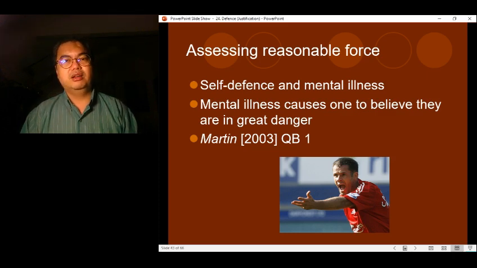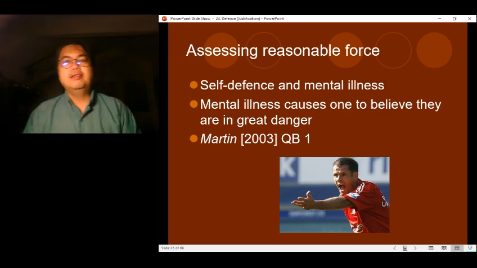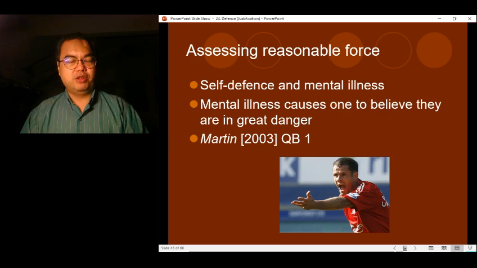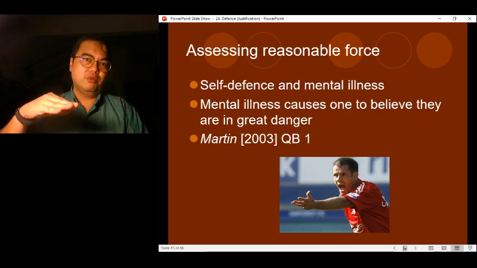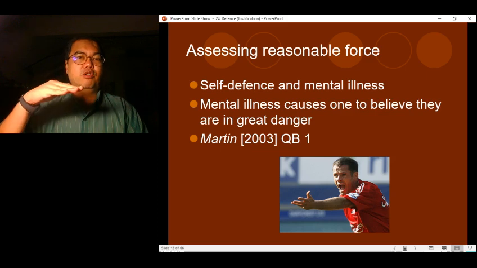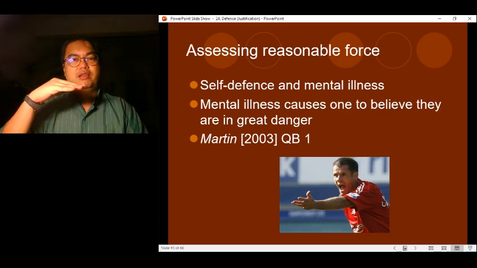So there has been a lot of unhappiness over the case of Martin, basically saying that there should be a different standard. But then that will defeat the purpose of having an objective test. The reason for having an objective test is that there must be a standard that everyone must fall in line with.